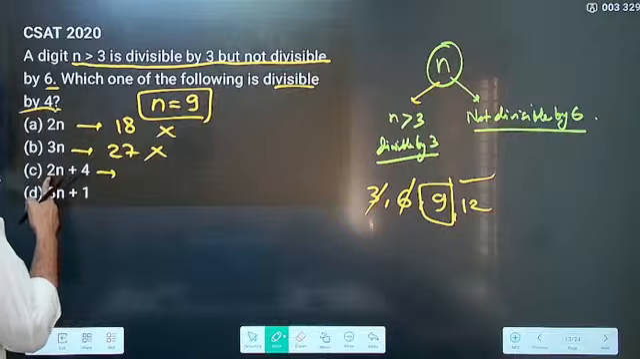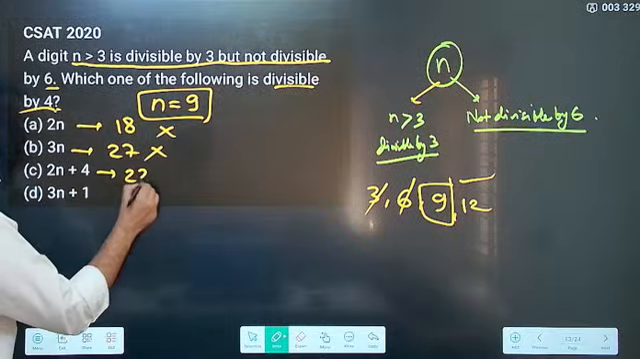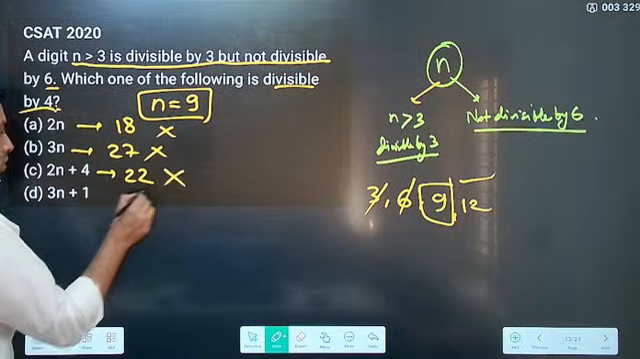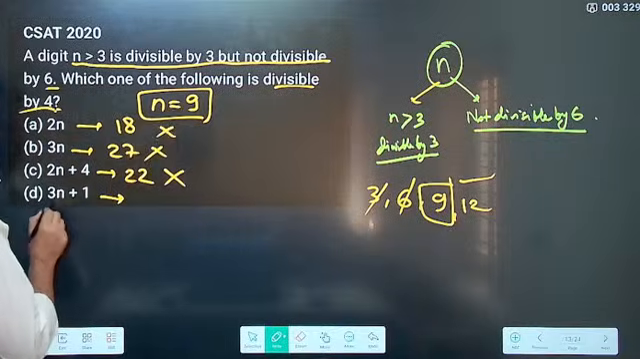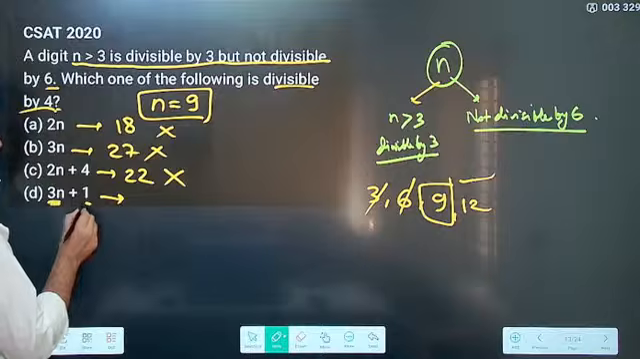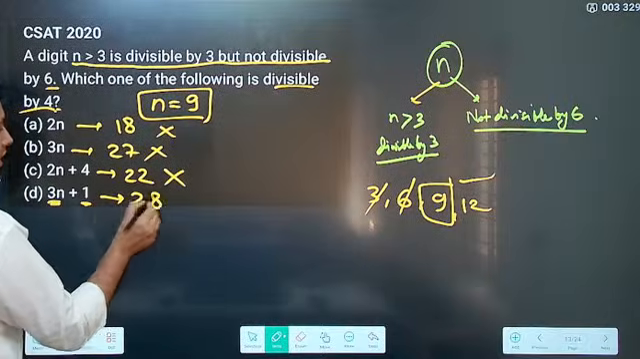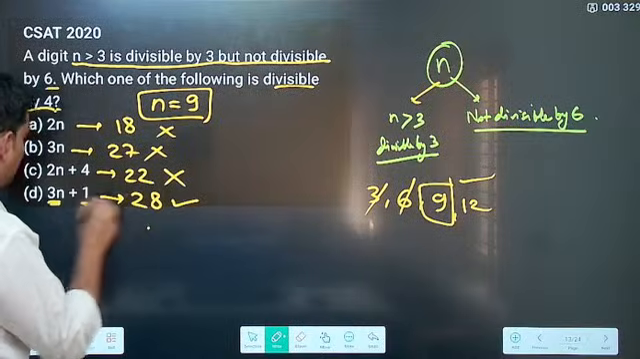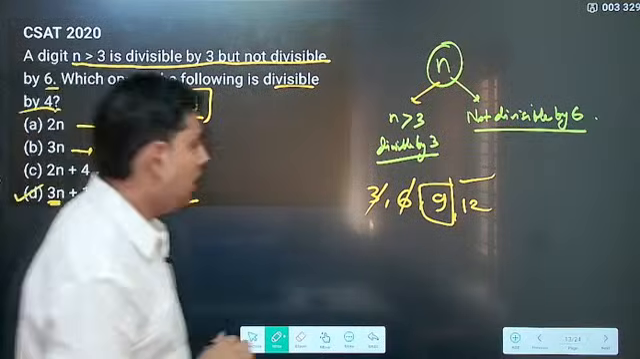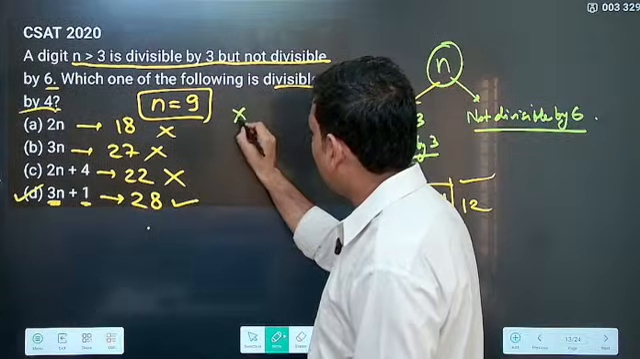So 9 into 2, 18. 18 plus 4, 22. Correct? Divisible by 4? No. Last. 9 into 4. Sorry, 9 into 3, that is 27. 27 plus 1, 28. Is 28 divisible by 4? Yes. Answer becomes D. Now, one thing I am writing as a note here.